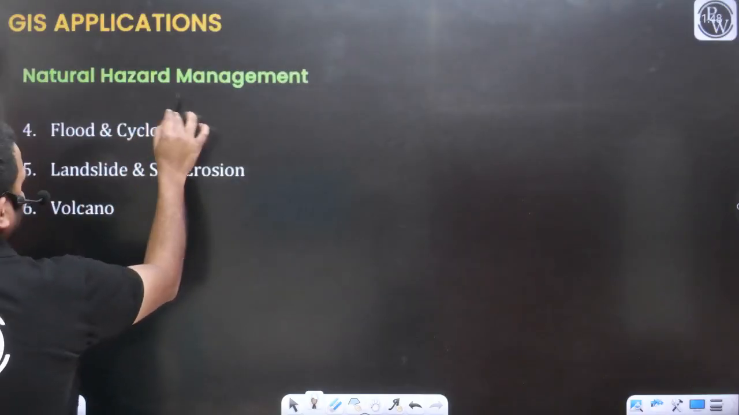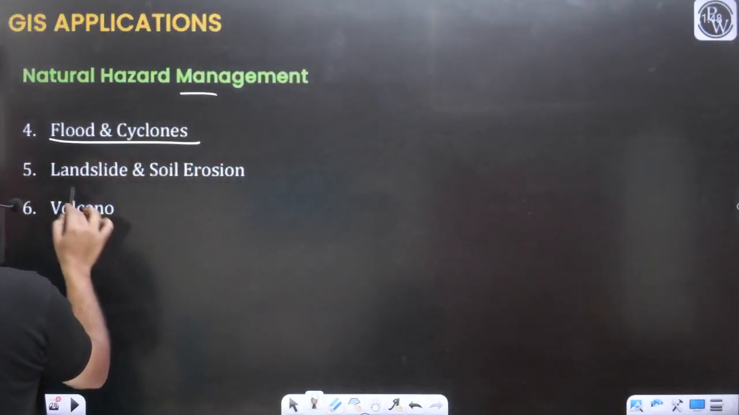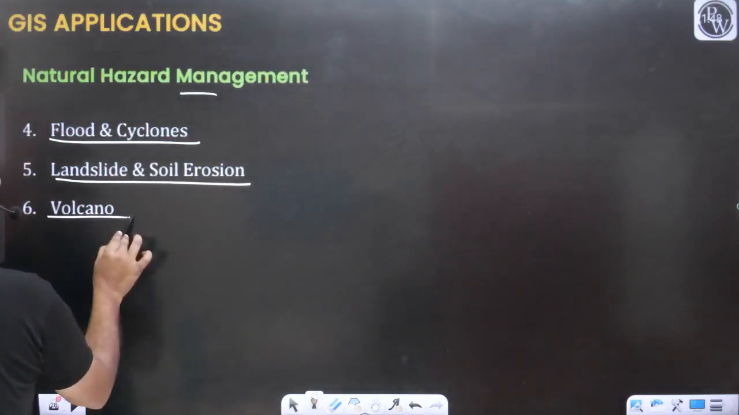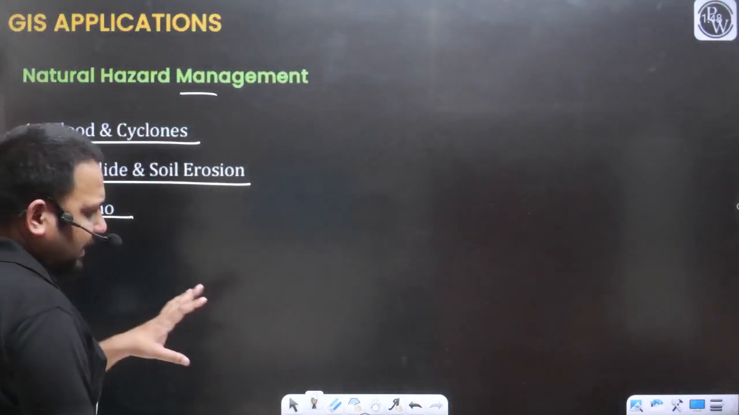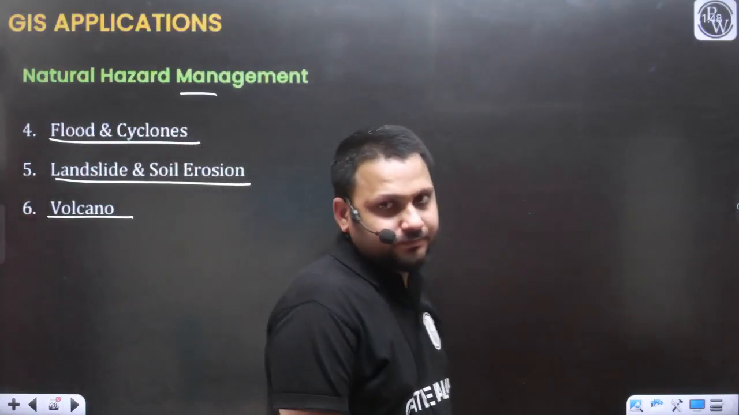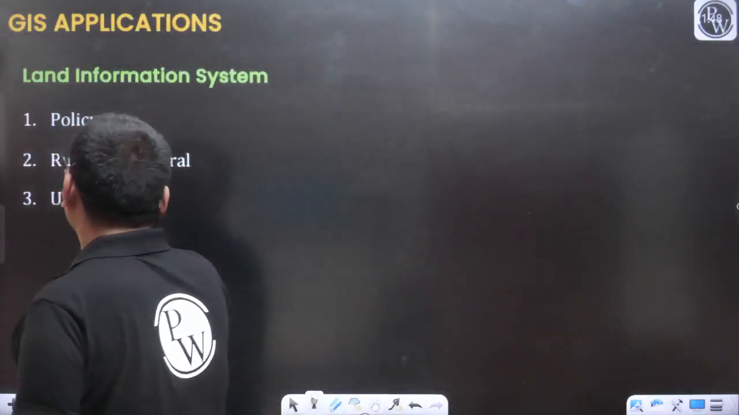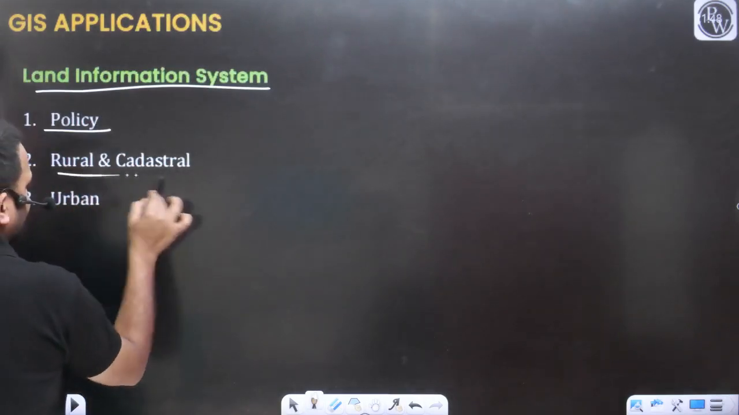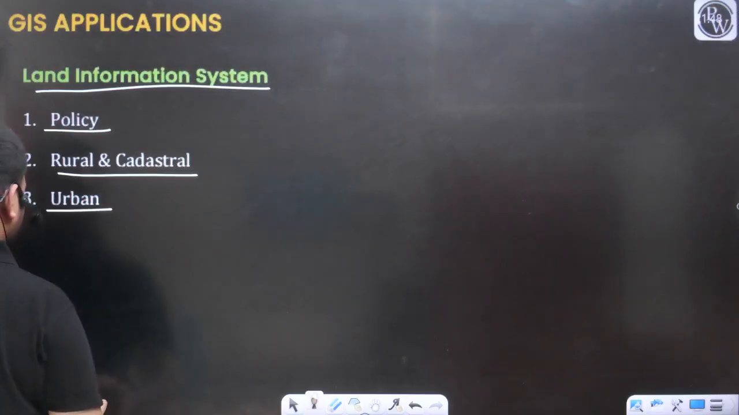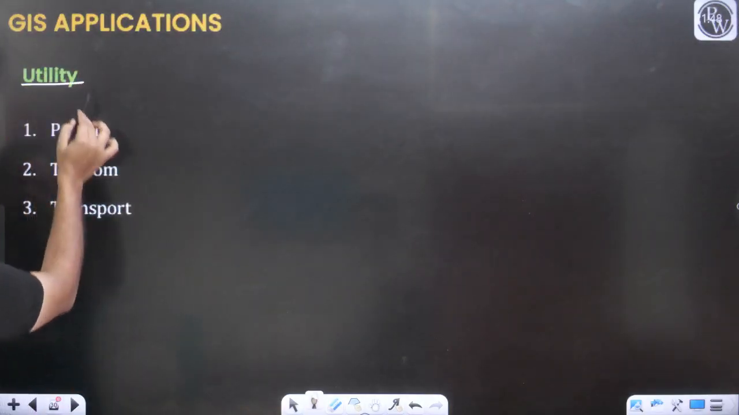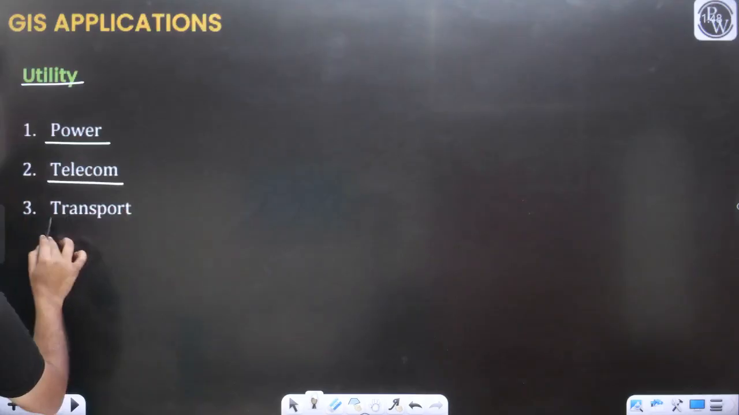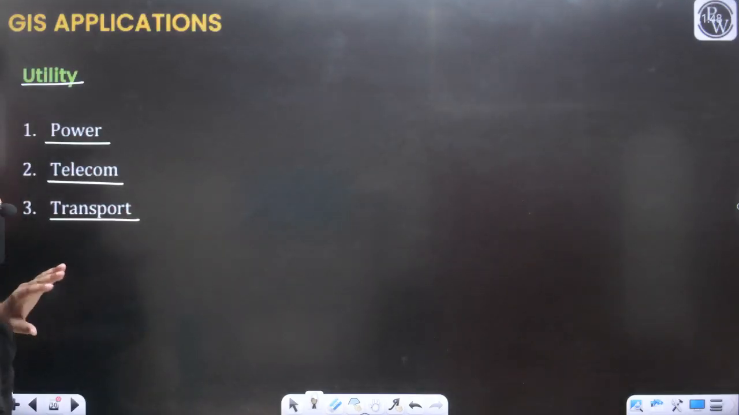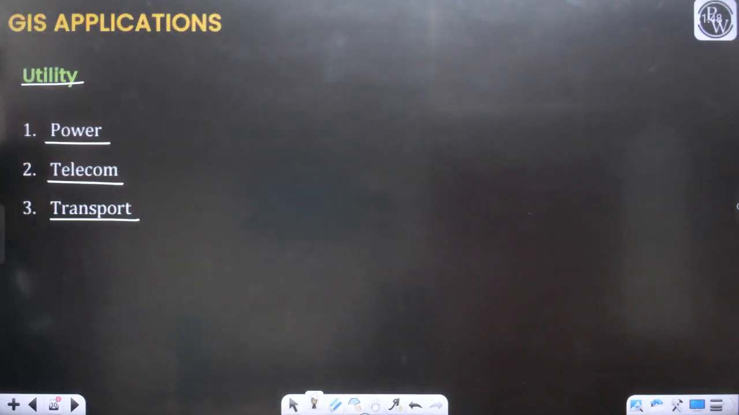Like natural hazard management due to the flood or cyclone, landslide and soil erosion, volcano. For the hazard management, GIS will help you. So now let's move to the land information system for preparing the policy, rural and cadastral development, urban development, utility sector, power sector, telecom sector, transport sector. In all these fields, GIS is going to help you.